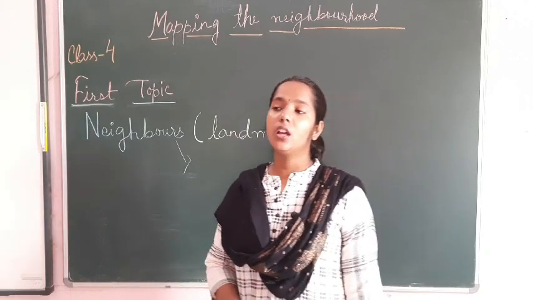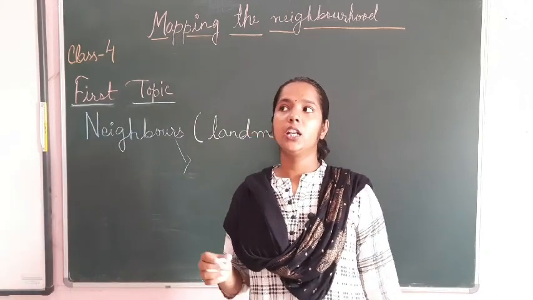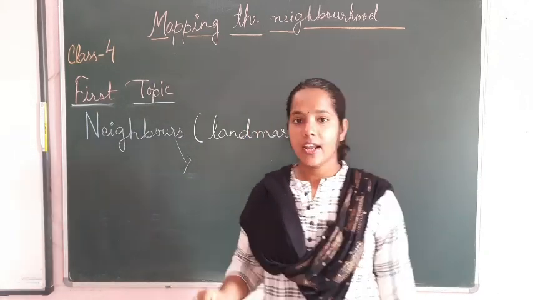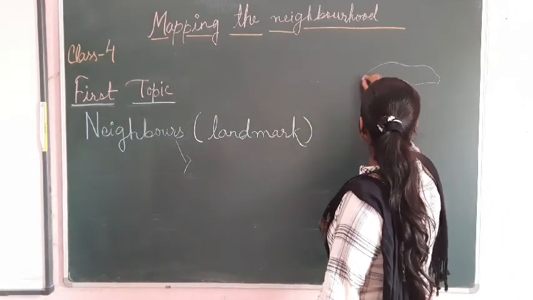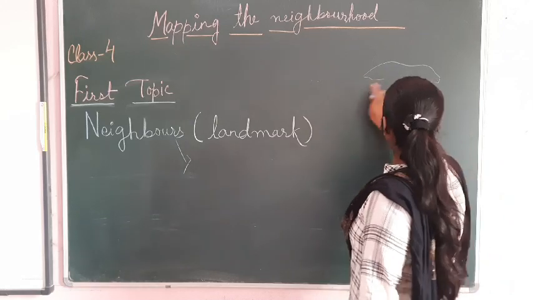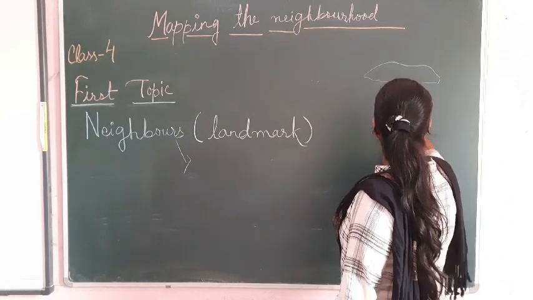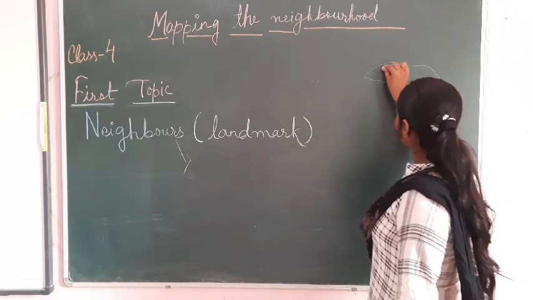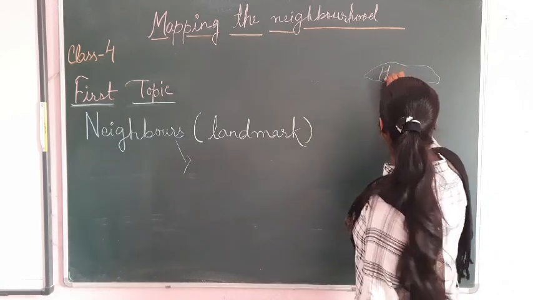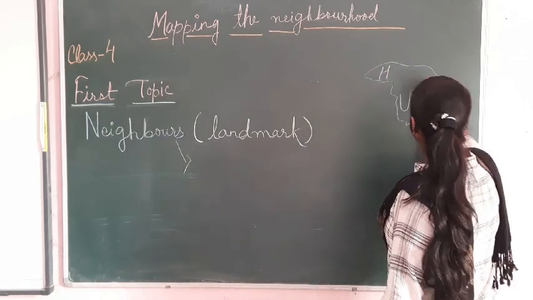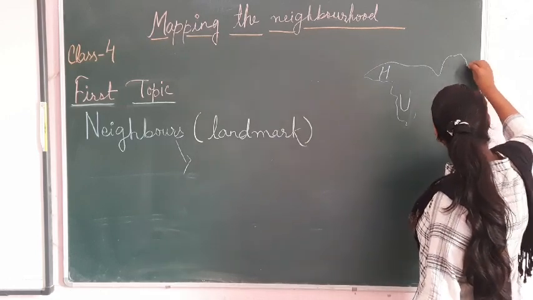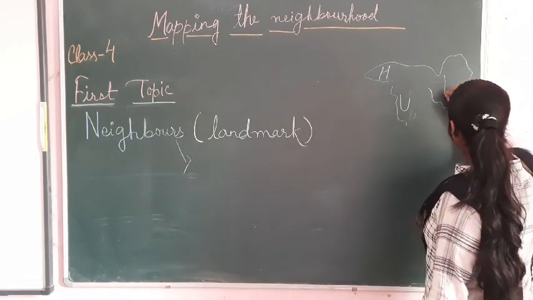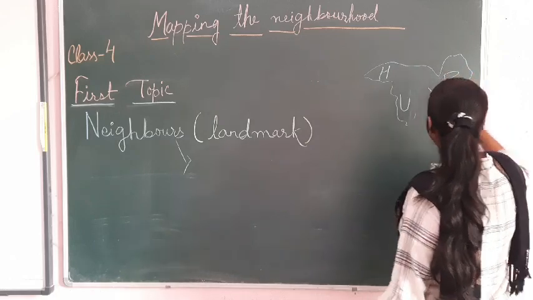For example, Haryana, Punjab and Uttar Pradesh are neighboring states of Delhi. Now when we go to the north, I am giving the example of Haryana. If this is the Haryana place, and this is Uttar Pradesh, then beyond Haryana, whatever state is there, that is Rajasthan also.